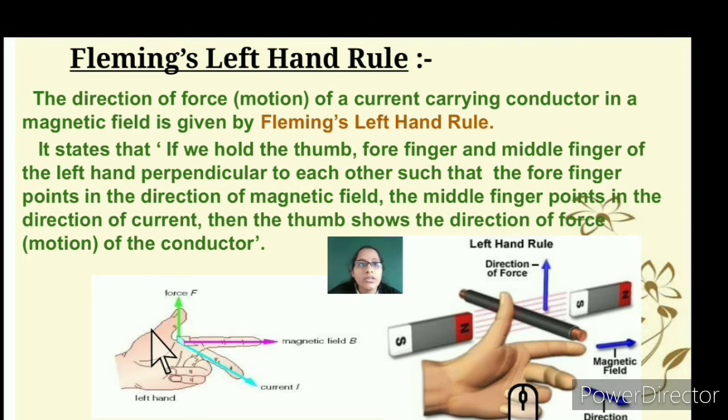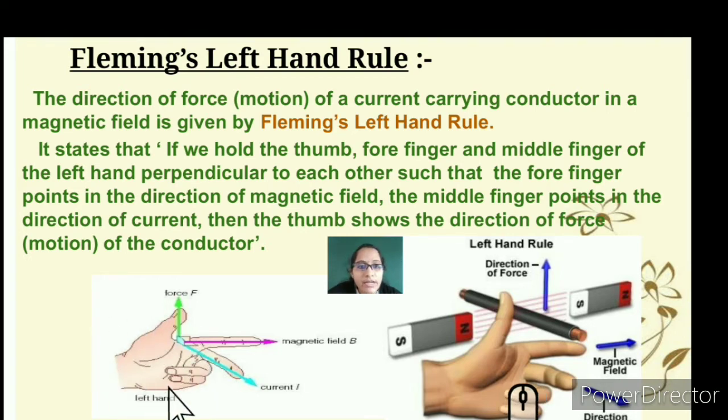Let's know about Fleming's left hand rule. So you can see the diagram here. The left hand rule states that you follow the hand as per the direction mentioned. So what does it state? The direction of force, that is the motion of a current carrying conductor in a magnetic field, is given by Fleming's left hand rule. So let's again hold our left hand.